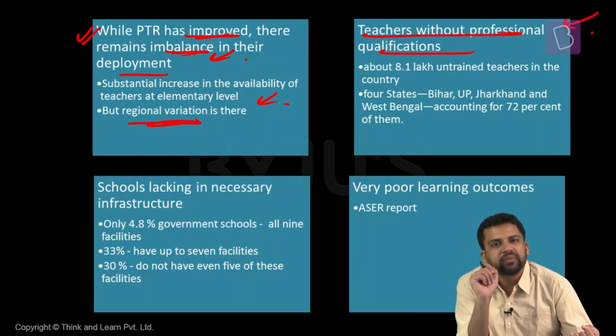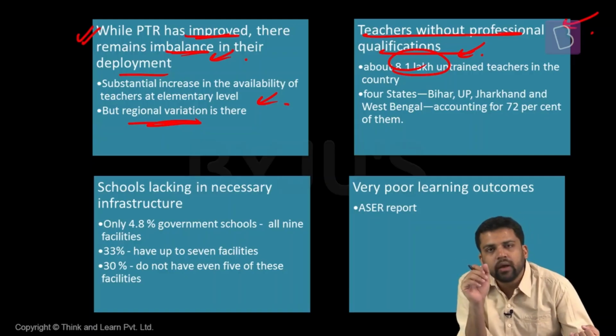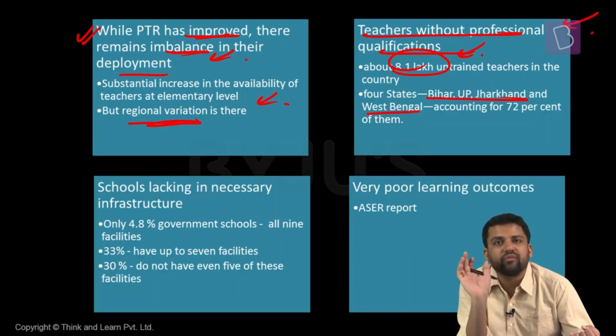There are many instances in which we find teachers who do not have the requisite professional qualification. There was a study which estimated that 8.1 lakh teachers do not have the required qualifications, and the majority of them are concentrated in a few states. States like Bihar, UP, Jharkhand, and West Bengal. 72% of these 8.1 lakh teachers came from here.